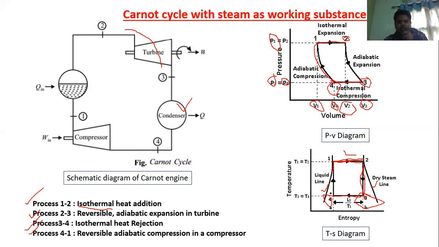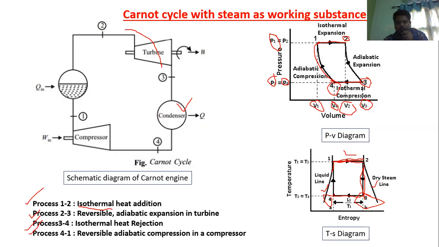So now just assume that here there is a liquid. The water vapor is converted into liquid. But this is not actually pure liquid. Here a water vapor mixture is there. If you look at this figure, this line is below the saturated liquid line, so definitely there is a water vapor mixture. But here just assume that it is a liquid.